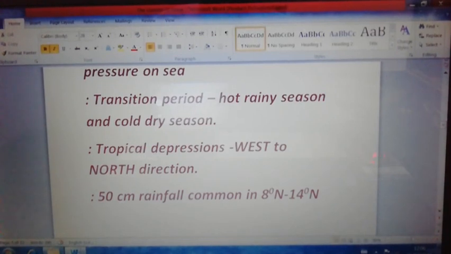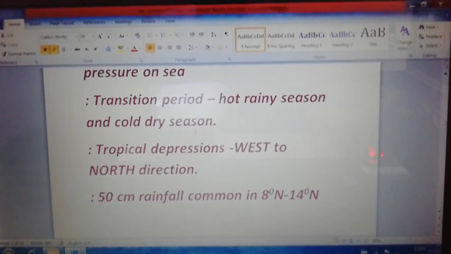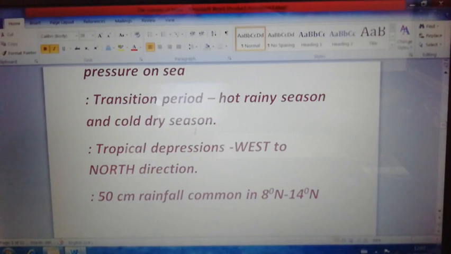It means the hot rainy season, August, September, hot season, then rainy season, and it is moving slowly towards the cold season. We generally say it is the autumn season. It is a transitional period. The transition is taking place from the rainy season to the cold season.